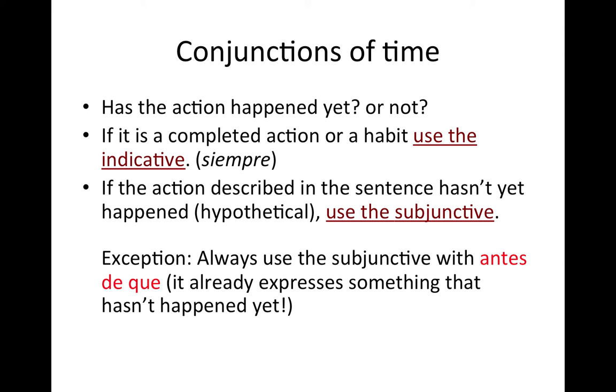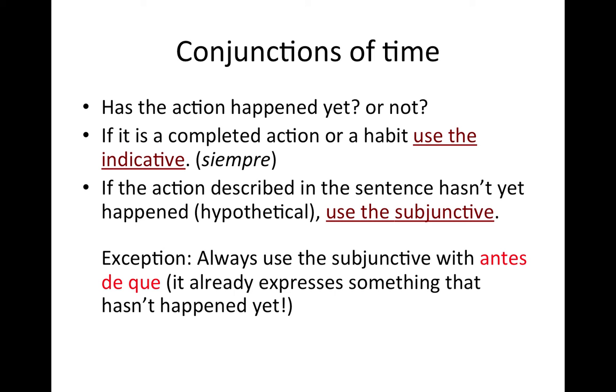So in order to determine if you're using the indicative or the subjunctive with conjunctions of time, you need to ask yourself, has the action happened yet? If it is a completed action or a habit, things that happen every day, then you use the indicative. A word to look out for is this word siempre, which means always.